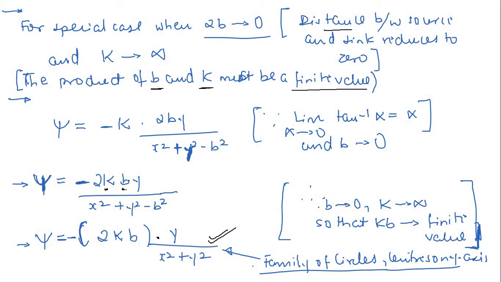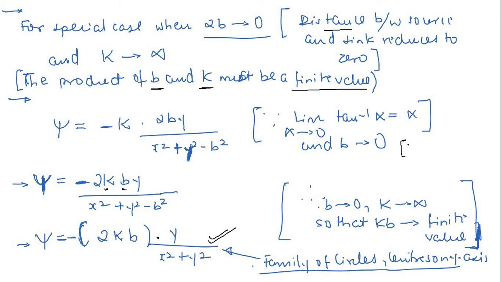But if K has a very high value and b is tending to 0, then multiplying a very high value with a very small value, you will finally get some finite value.